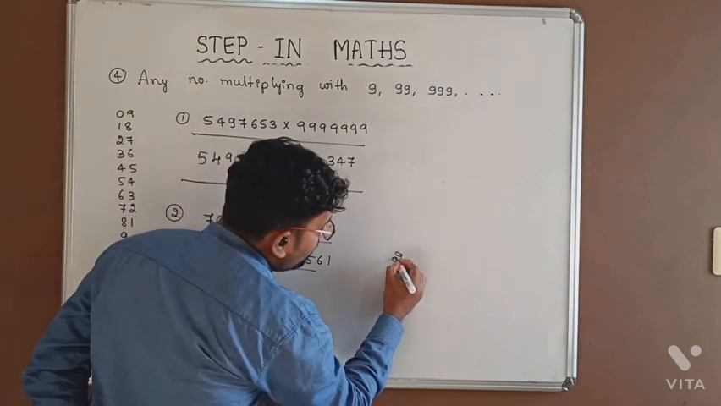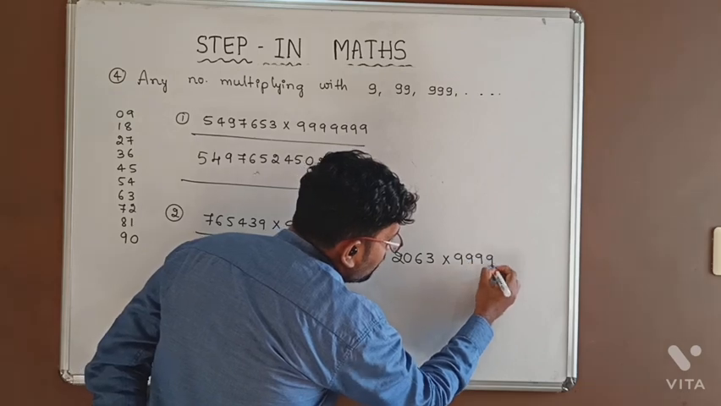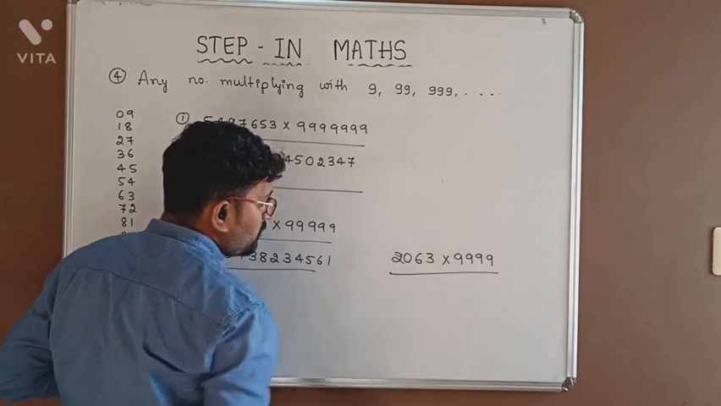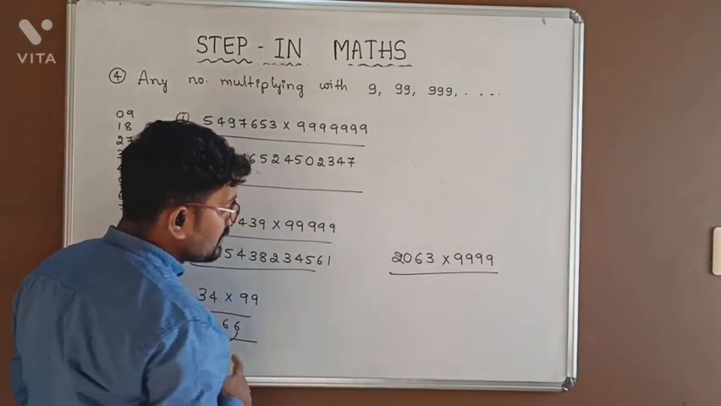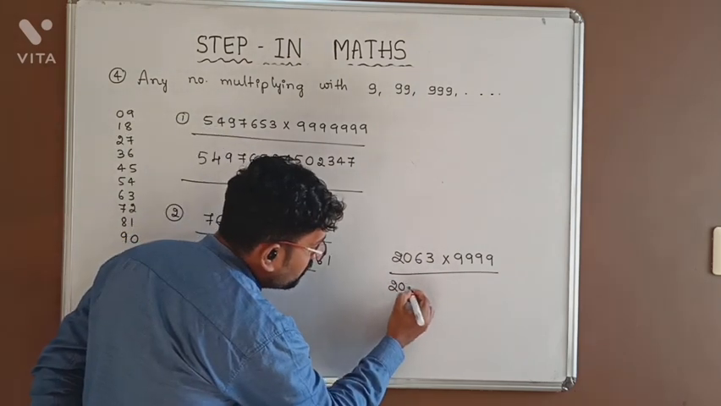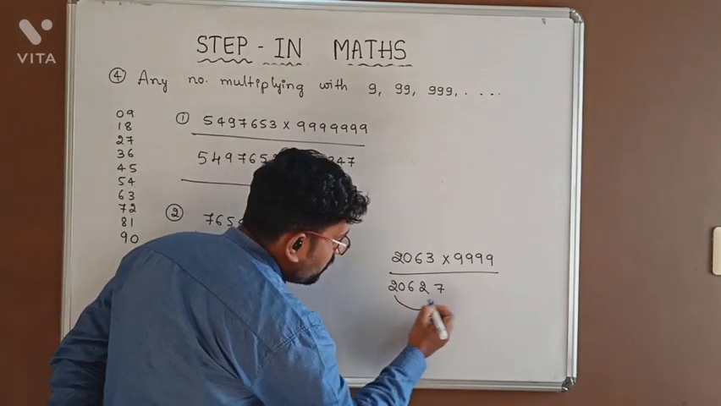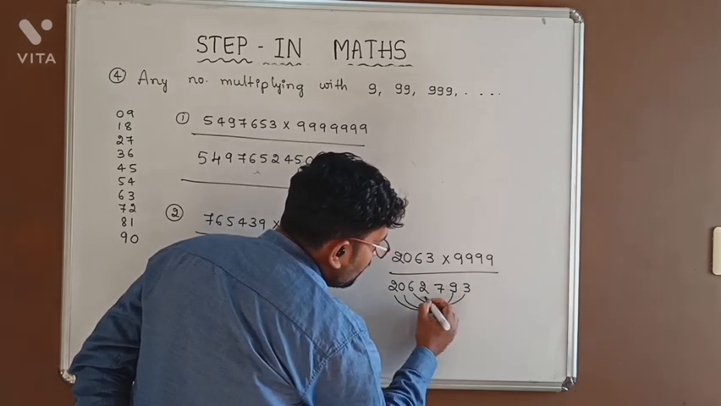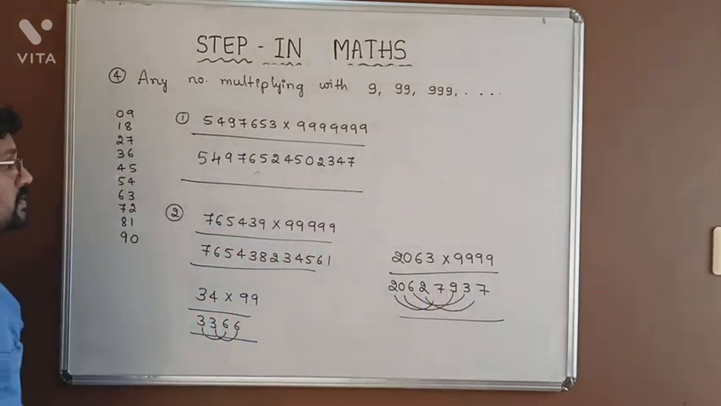And another example, 2063 into 9,999. Here 4 digits are there, here also 4 digits are there. First we should write one number less for 2063. What is the one number less for 2063? That is 2062. And 2 plus 7 is equal to 9 and 0 plus 9 is equal to 9. 6 plus 3 is equal to 9 and 2 plus 7 is equal to 9. 2062 7937 is the answer.